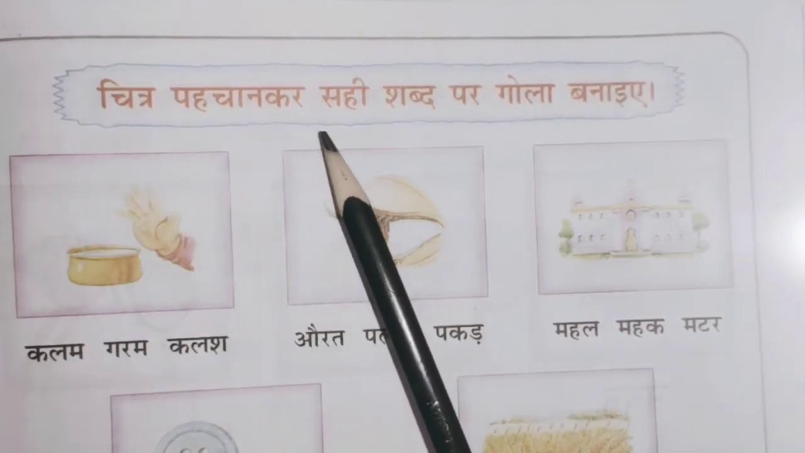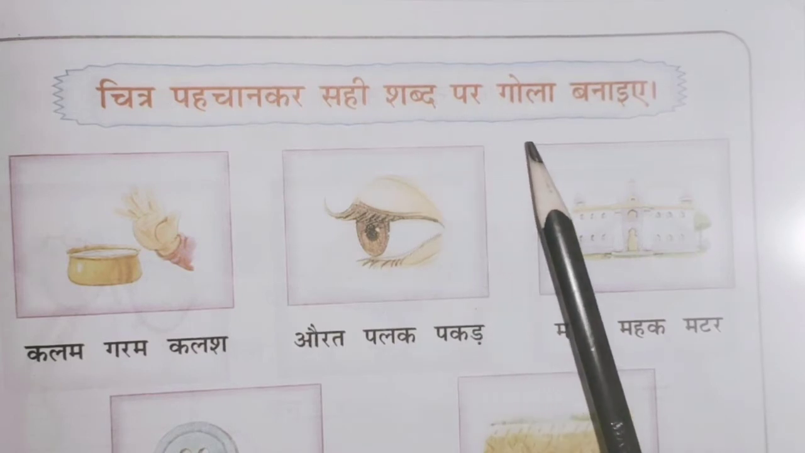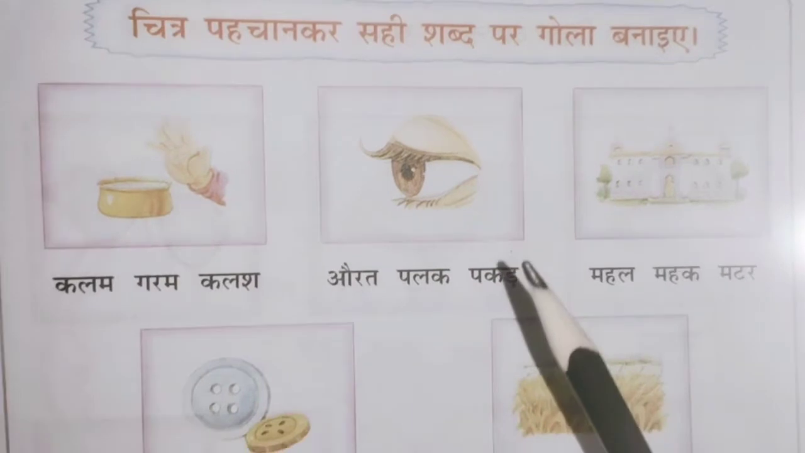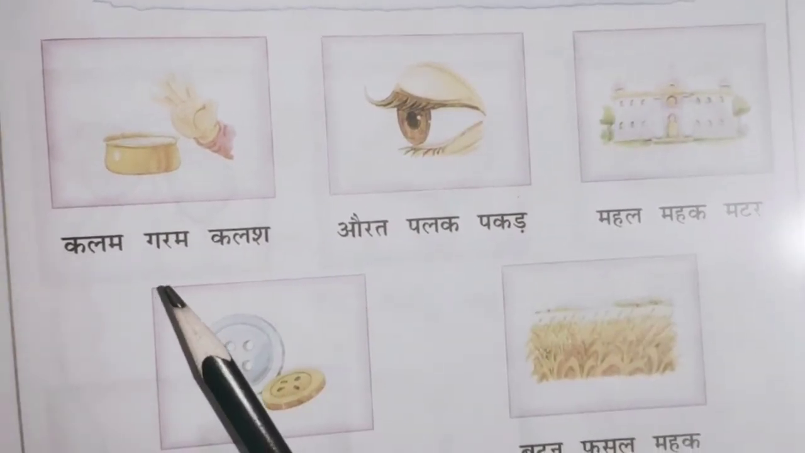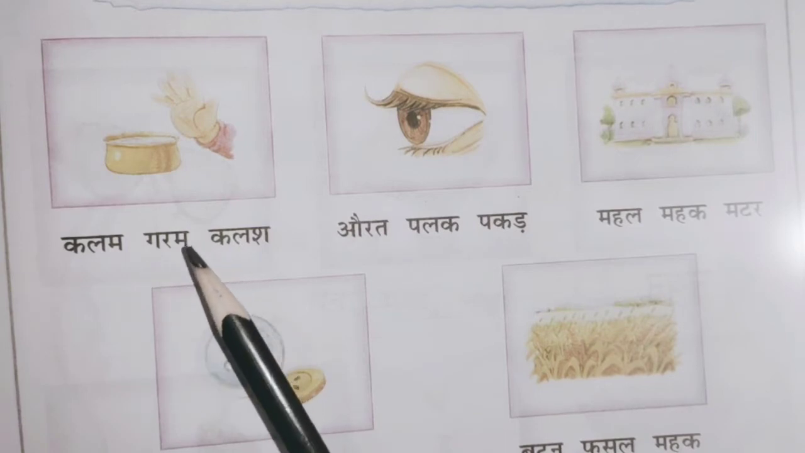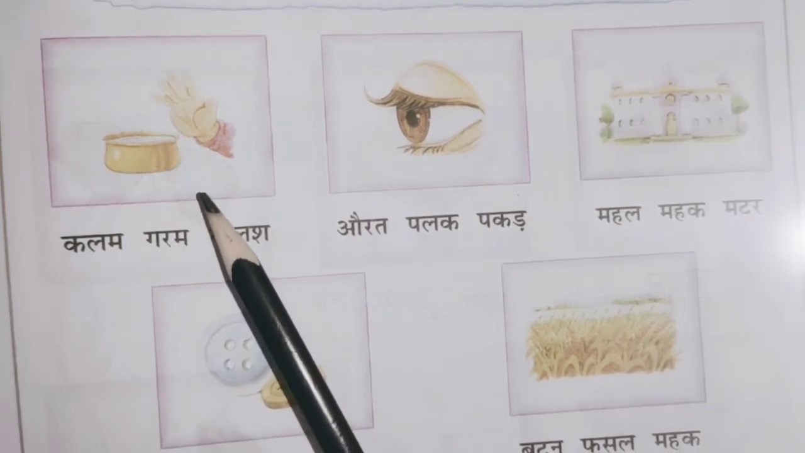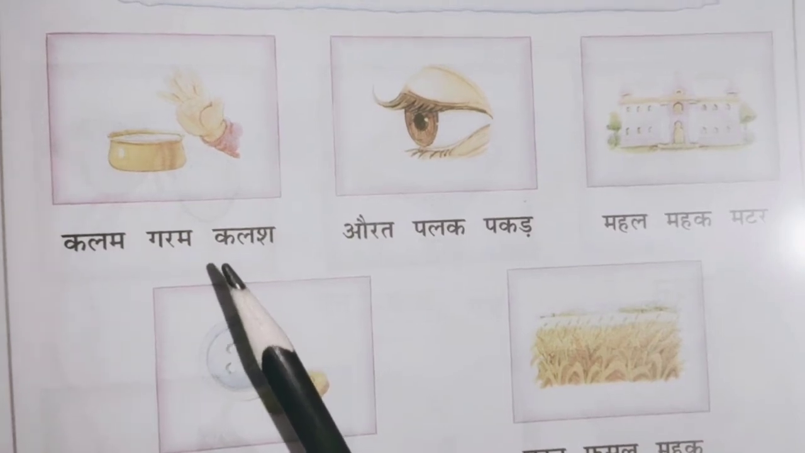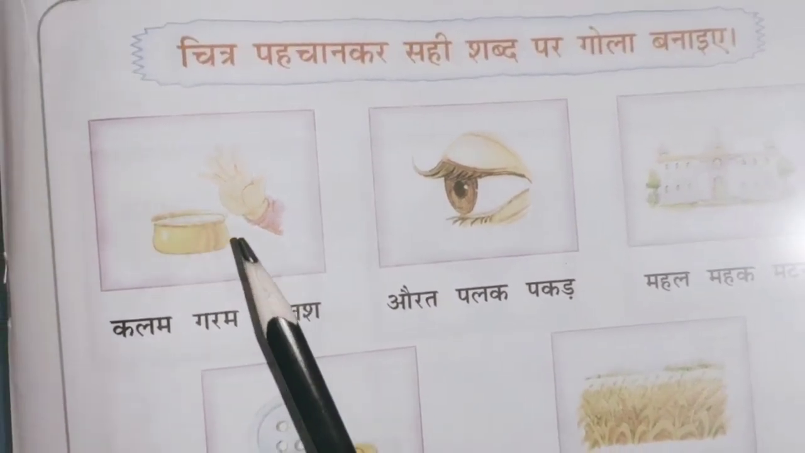चित्र पहचान कर सही शब्द पर गोला बनाइए. It means see the picture and circle the correct word. See which word is correct or belongs to this picture. We have to circle the word. So first picture is here. See children, what is the first picture here?